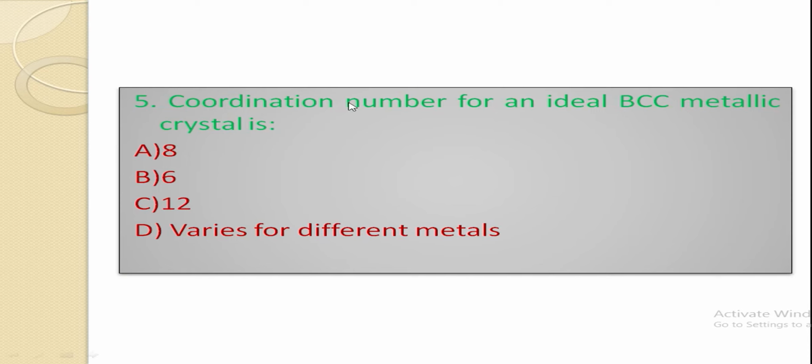Coordination number for an ideal body centered cubic structure metallic crystal is: 8, 6, 12, or varies for different metals. Right choice is 8. Consider the atom at the body center. It is touched by all the atoms present at the vertices of the cubic unit cell. We know that a cube has 8 vertices.